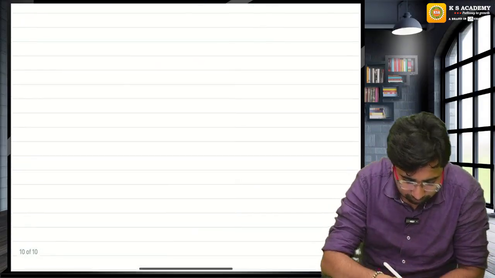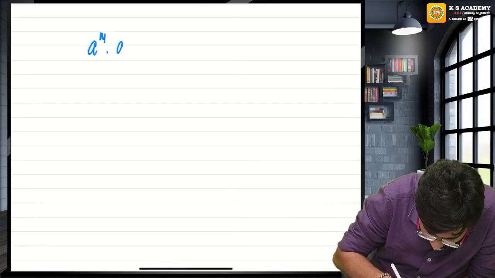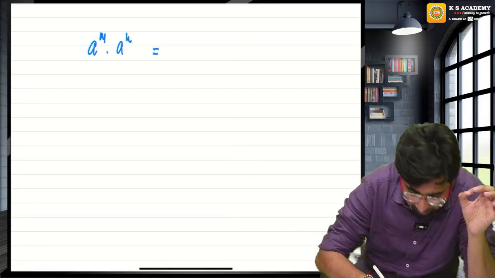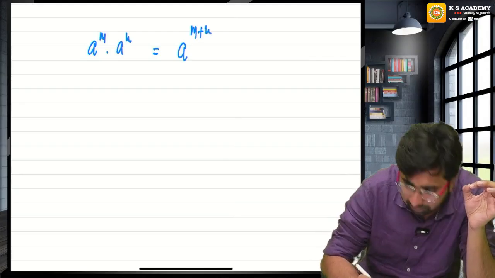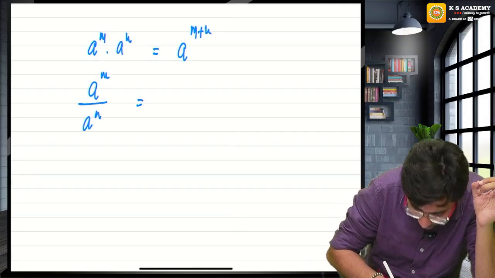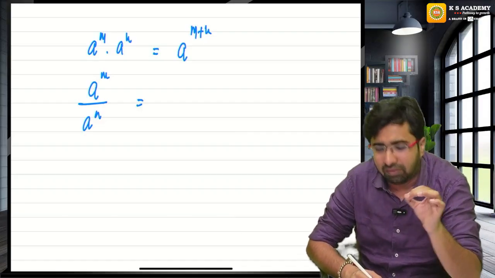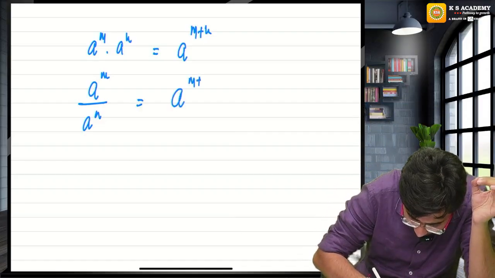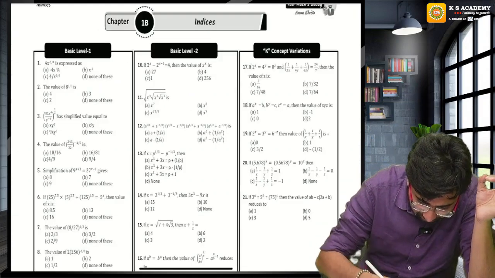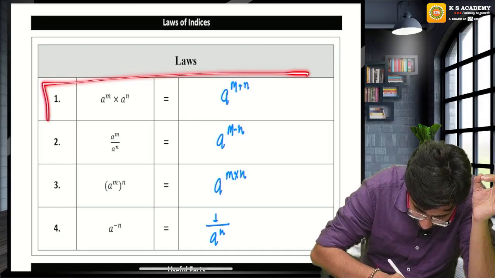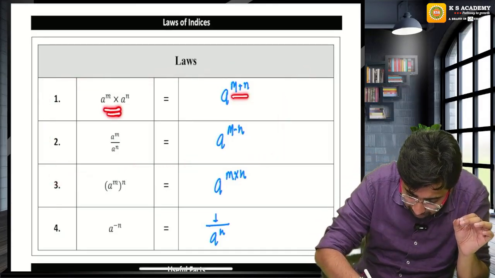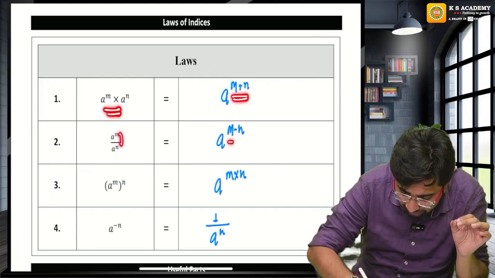In indices, the first property says if the bases are the same and there is a multiplication sign between them, then the powers will add. If the bases are the same and there is a division sign between them, the power will subtract. Many students get confused in these two properties. First of all, please understand this: if there is a multiplication sign between them, then the power will add. If there is a division sign between them, the power will subtract.